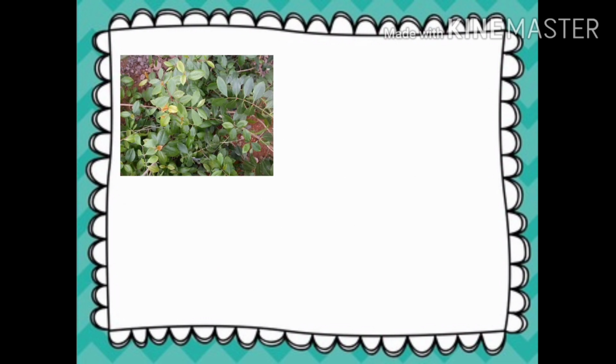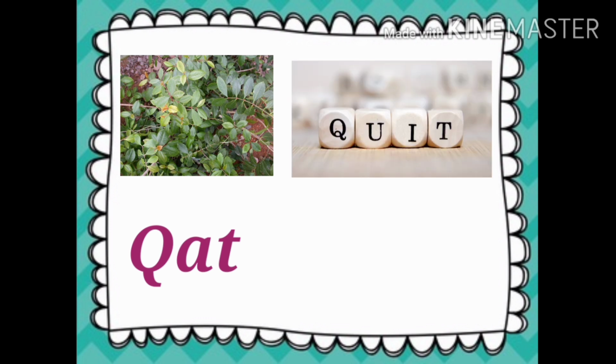Q. This is quet. These are the leaves named as quet. Q-A-T. Quet. The 4-letter word is quit. Quit means to leave. Q-U-I-T. Quit. Speak out. Quit.